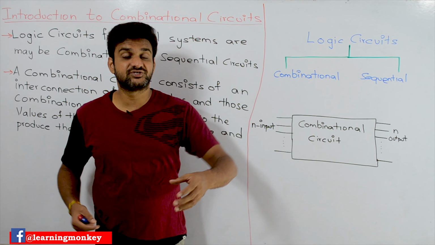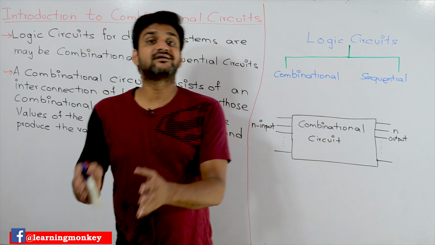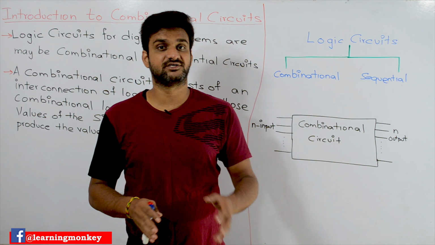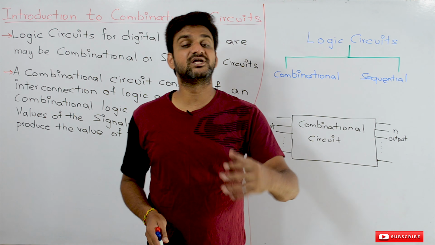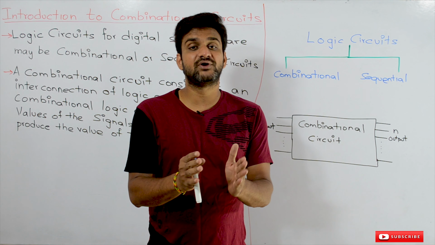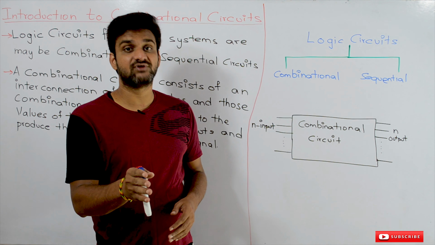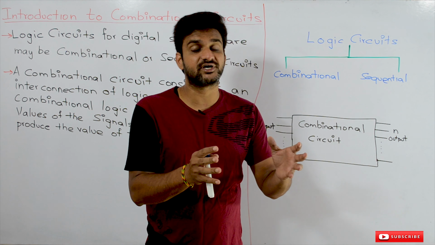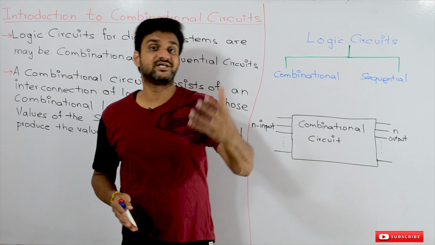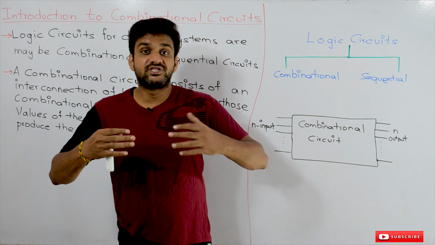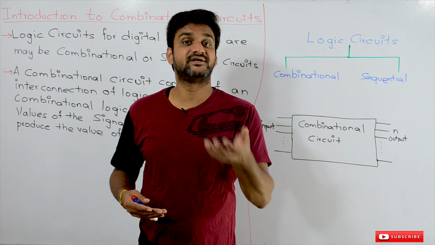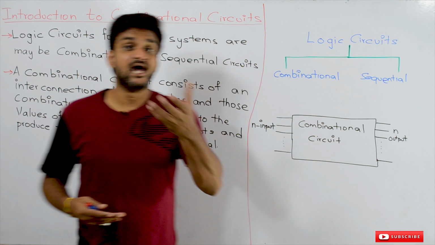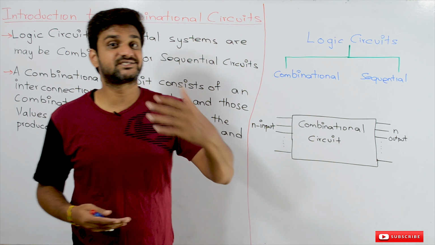If you take a calculator, certain operations are implemented in the calculator. Similarly, a mobile will implement certain logics, and a computer will implement certain logics.